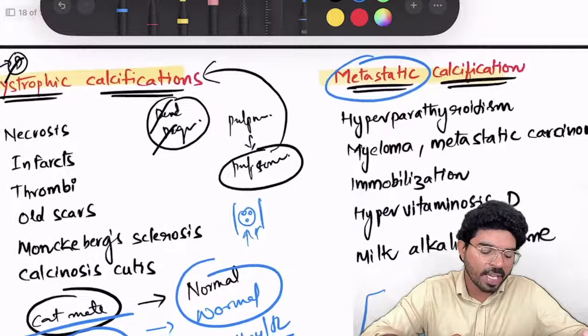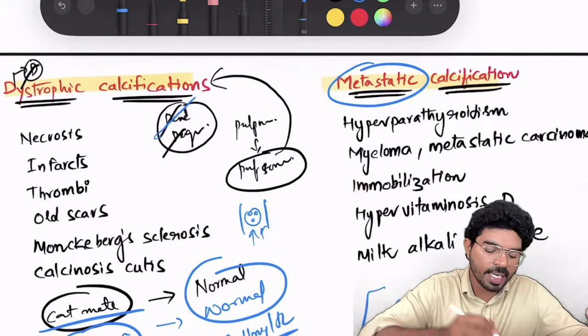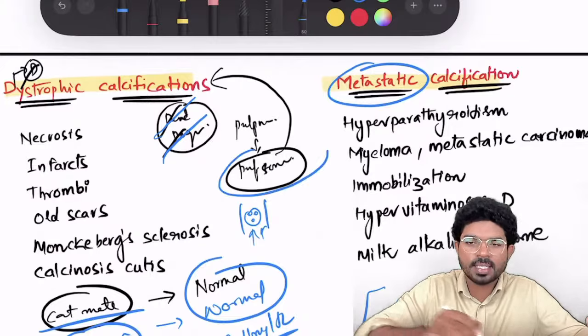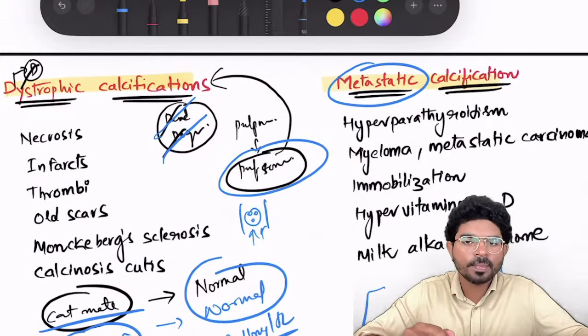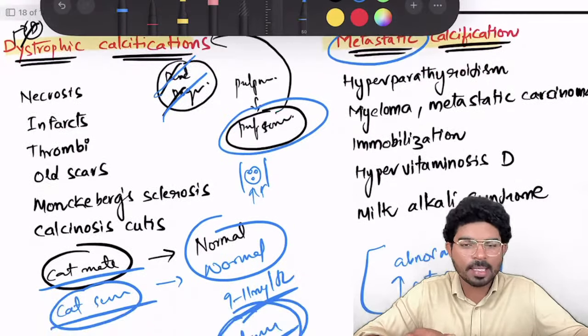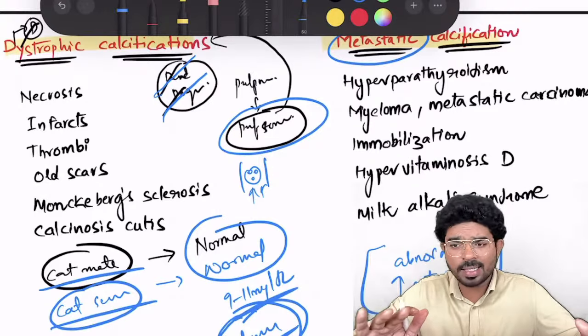So, dystrophic calcifications basically originate with dead and degenerated cells. Pulp stones are the best example from the dentistry point of view. And your calcium metabolism, calcium serum levels, are going to be normal. Metastatic calcifications will be on the other side.